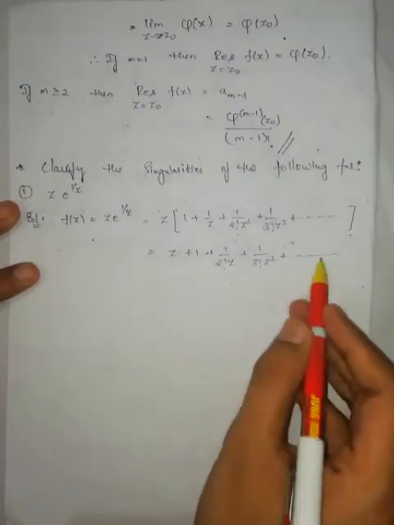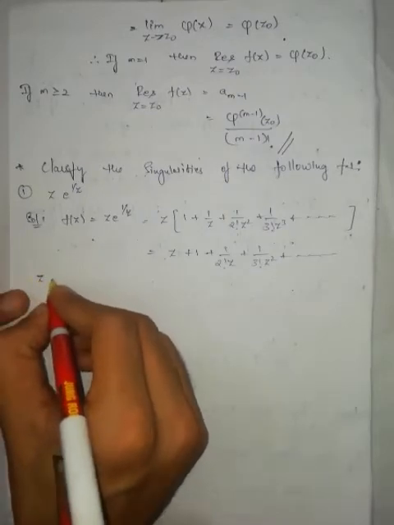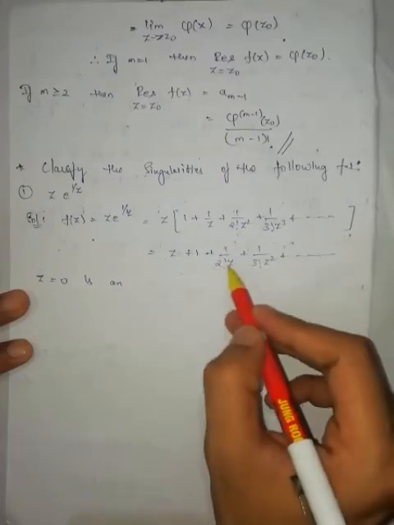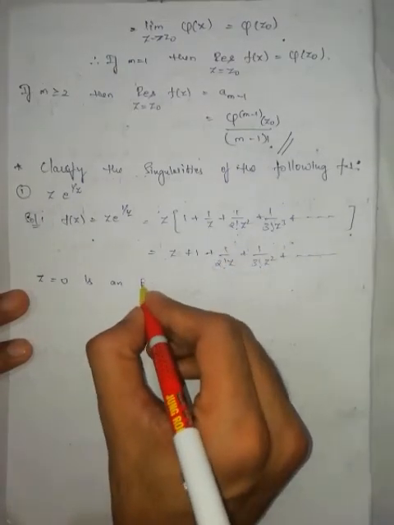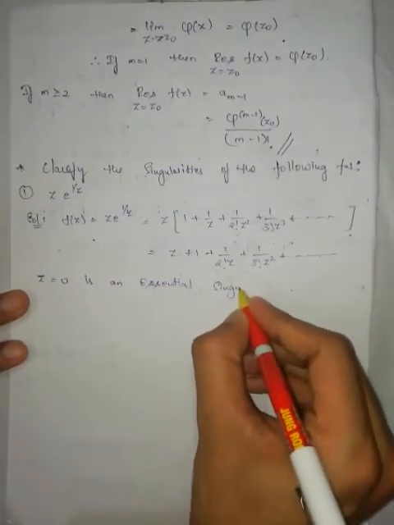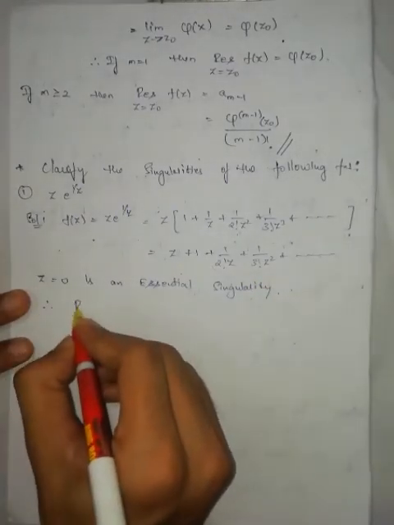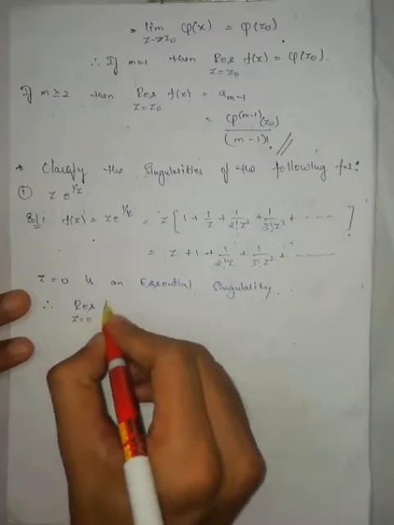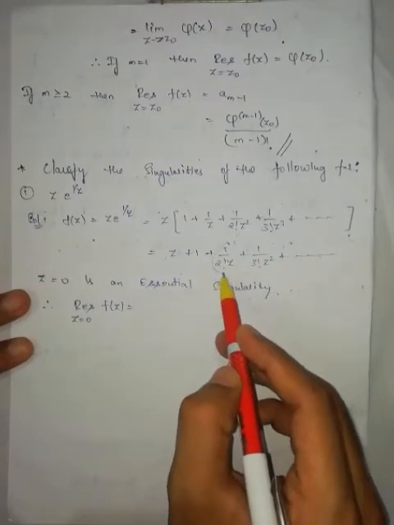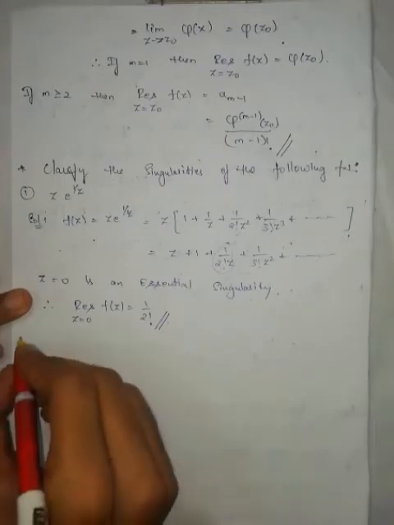Now if I take the LCM and take the roots of the denominator, I will get z is equal to 0. Therefore z is equal to 0 is a singular point; the singular part has an infinite number of terms, therefore it is an essential singularity. What is the residue at z is equal to 0 of f of z? Residue is nothing but the coefficient of 1 by z. What is the coefficient of 1 by z? 1 by 2 factorial.